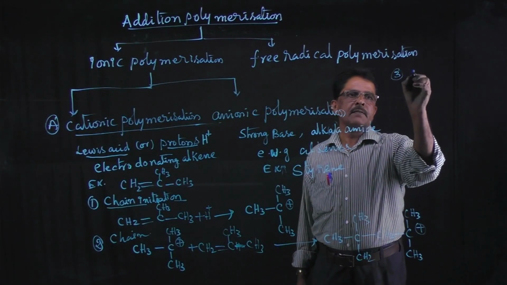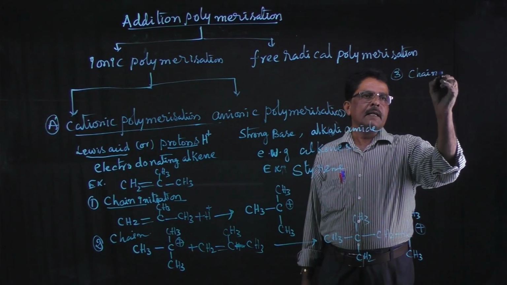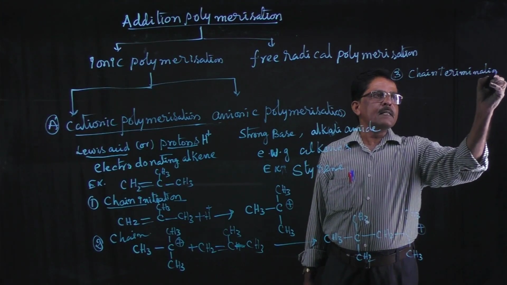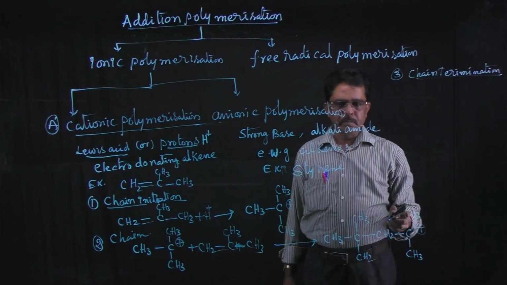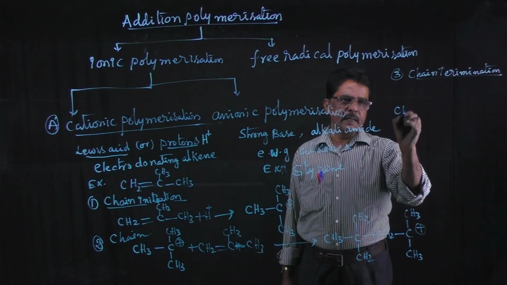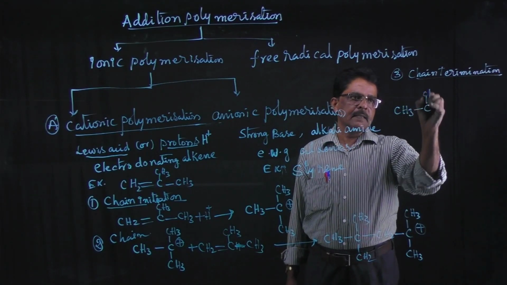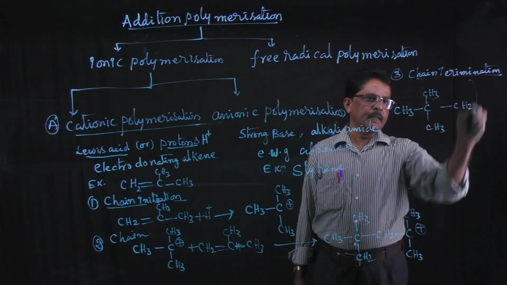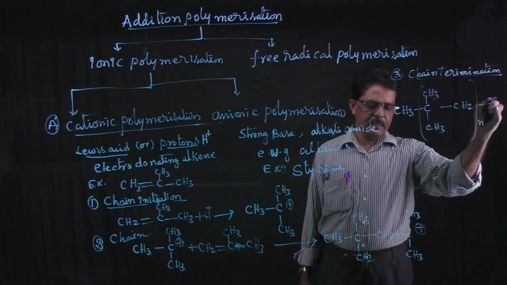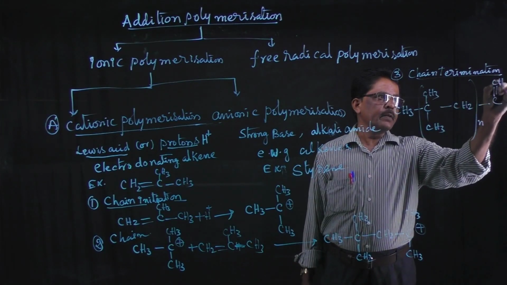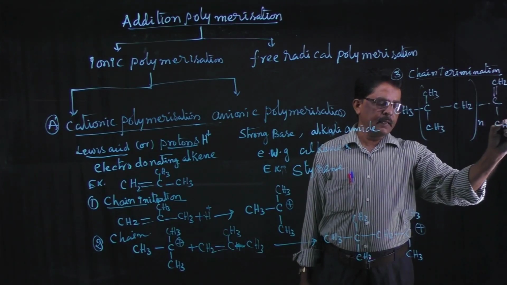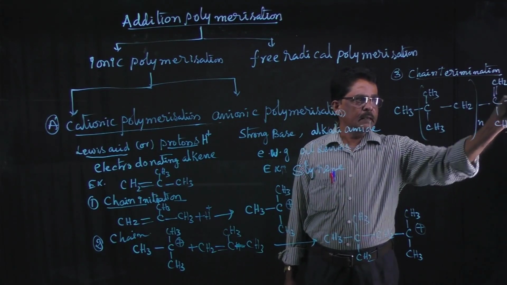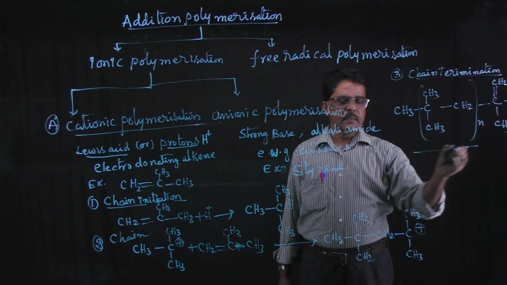The third step is chain termination. Chain termination means the chain reaction will be stopped by loss of proton. Then I will write here CH3, CH2. Here n times I want to take, and CH2 double bond CH3. What will happen here? Chain plus proton loss. This is the polymer.